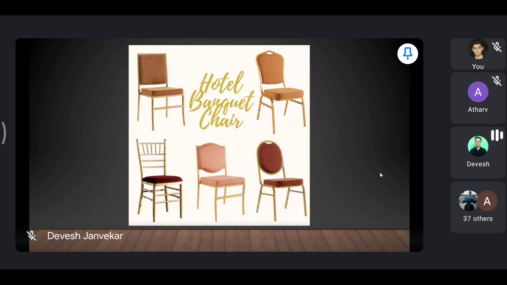The size of the chair is the same as your dining chair. So the height of the chair is 18 inches from the floor to the seat. The total height is 36 to 40 inches, and the depth of the chair is again 1.5 feet. That is your 18 inches. Okay.